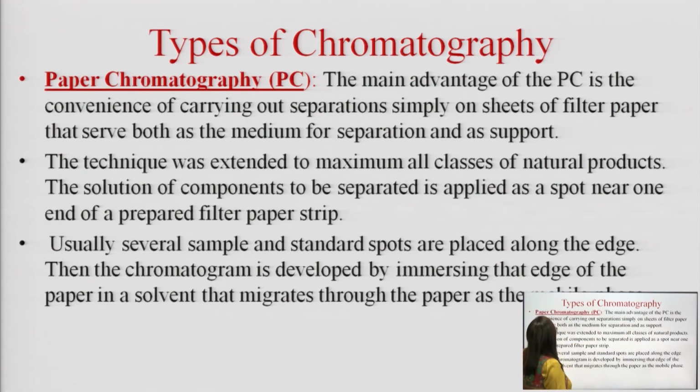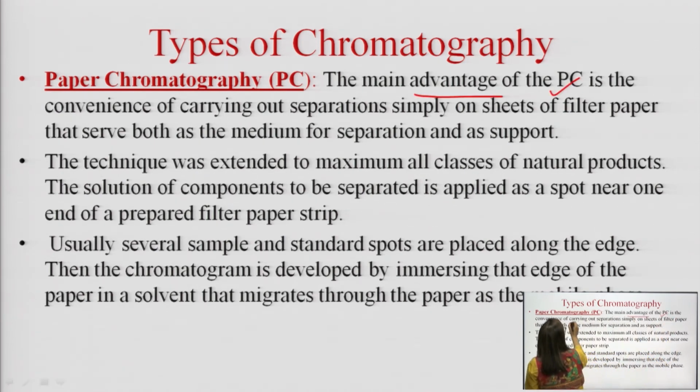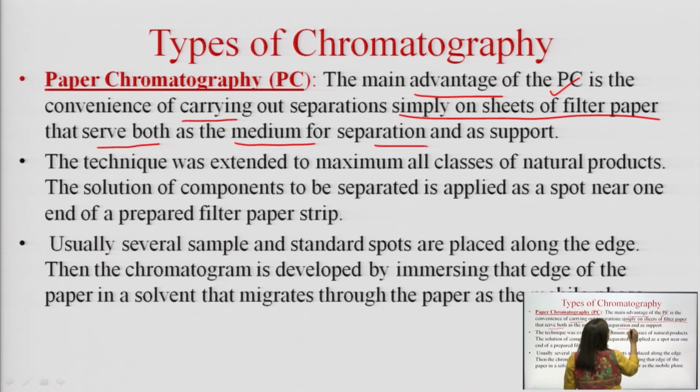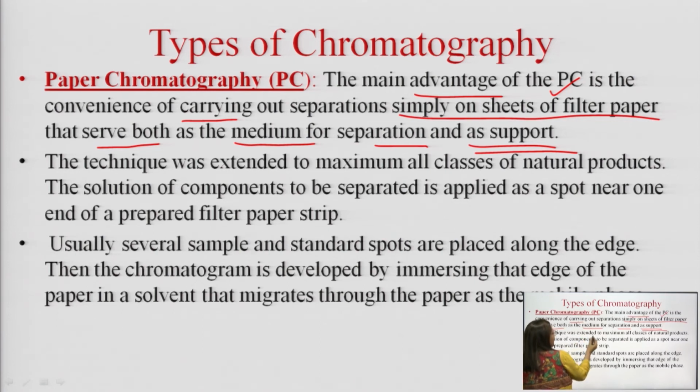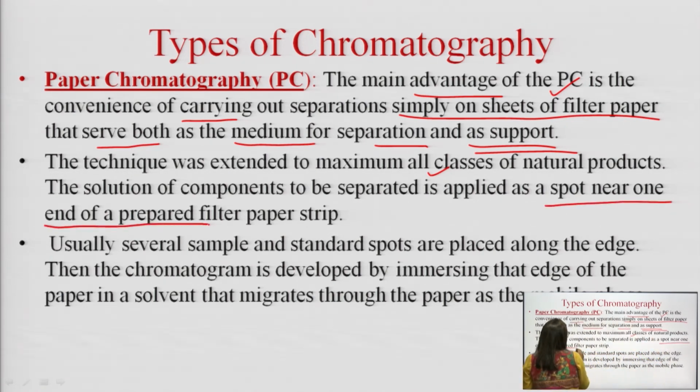Again, discussing the types of chromatography, the first and the basic one is paper chromatography. It is highly advantageous as it is highly convenient in carrying out separation for a large amount of substances simply on sheets of filter paper, and it serves both as the medium for separation as well as the support. The technique was extended to maximum classes, and here the spots near one end of the prepared filter paper strip are applied.